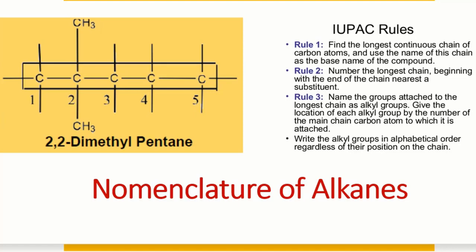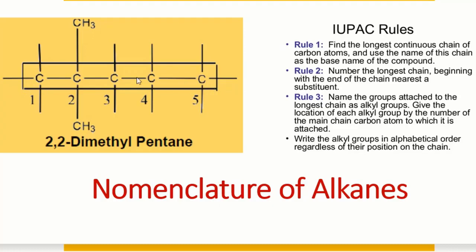So there are some rules for giving the naming to the organic molecules. These are called as the IUPAC rules. I will discuss those IUPAC rules and I will apply them on one representative example. So first rule, the major rule, is we have to select the longest continuous chain of carbon atoms. So for example, this is one of the molecules.